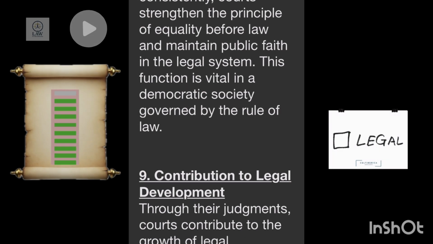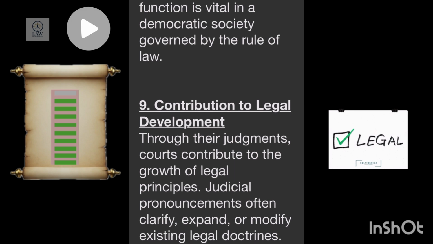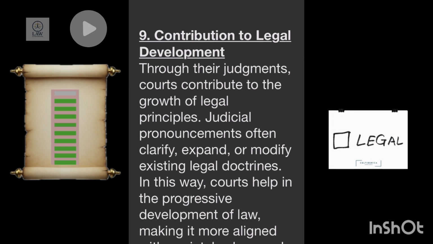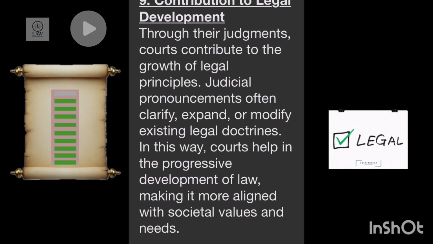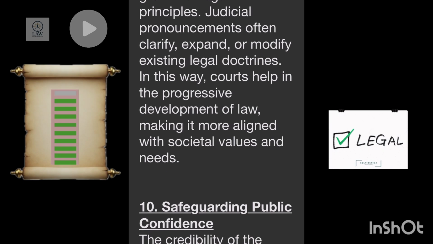Number 9. Contribution to legal development. Through their judgments, courts contribute to the growth of legal principles. Judicial pronouncements often clarify, expand, or modify existing legal doctrines. In this way, courts help the progressive development of law, making it more aligned with societal values and needs.